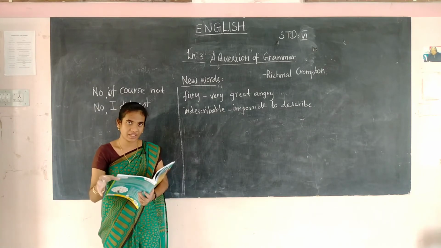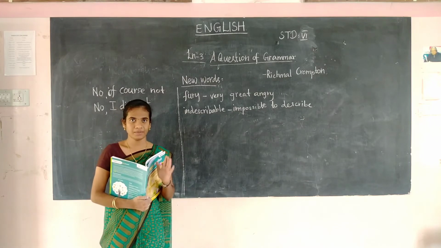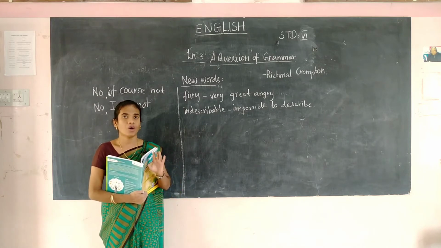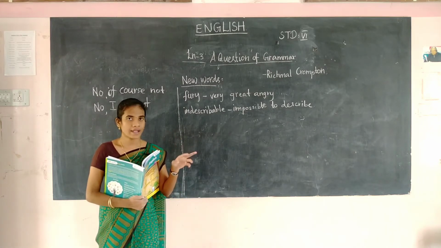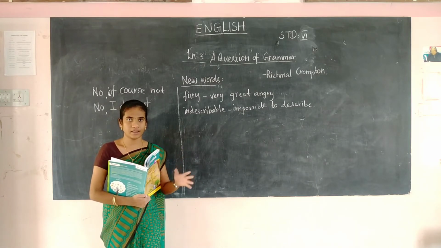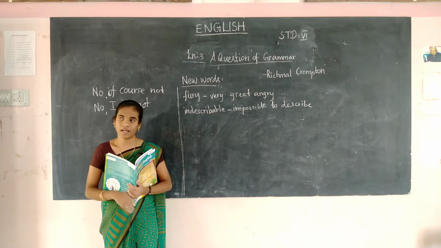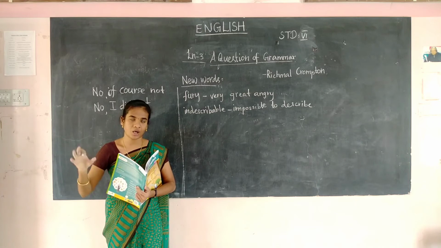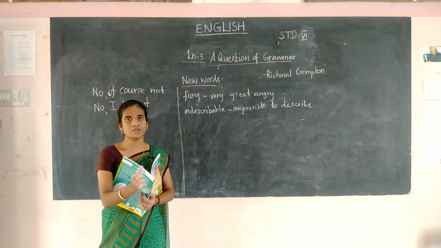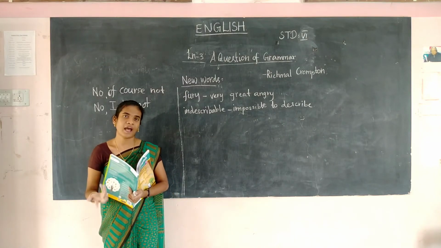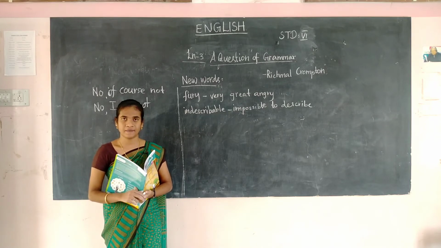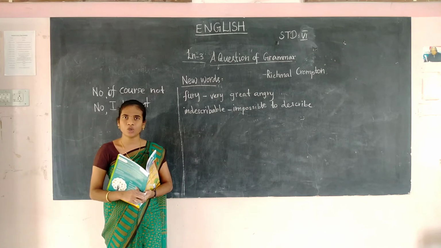What have we learned? Here William is asking for the party. Can I have a party on a Saturday? For that his father told, no, of course not. No, I did not. His father told no, not to conduct a party. At last the rain has stopped, so he went out and played with his friends. He became very wet and dirty, and again he approached his father and casually asked, can I have a party? You have said okay for the party. In a casual manner he is asking. His father told, no, I did not say like this.